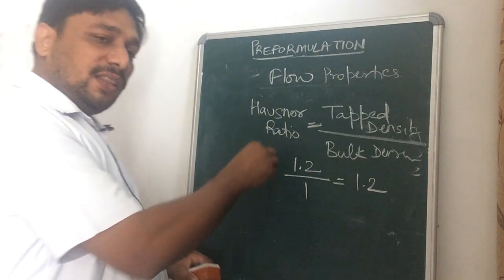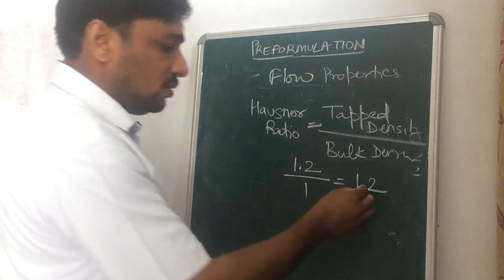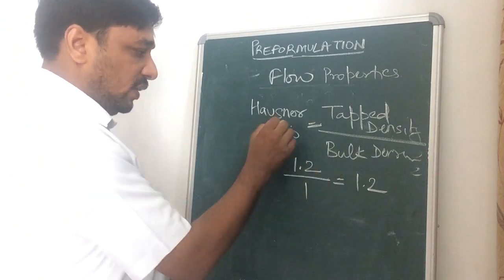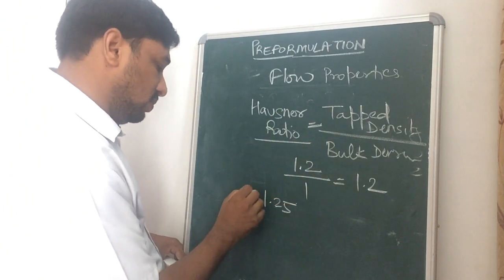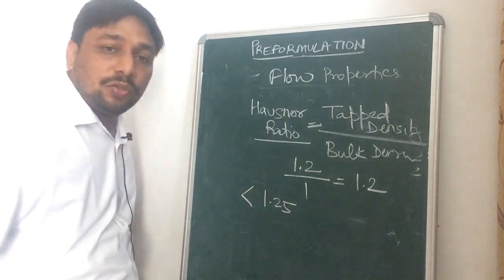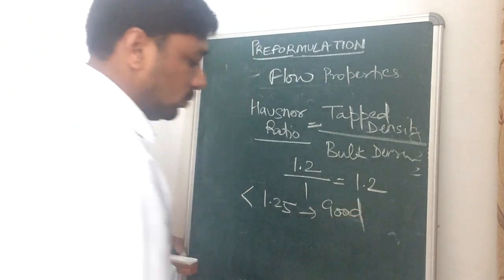Again there are some standards in the Hausner ratio. If the value of the Hausner ratio is less than 1.25, it is considered as good flow.